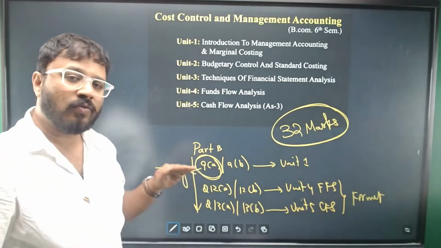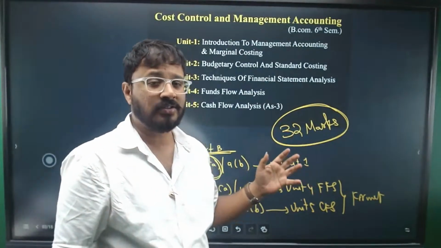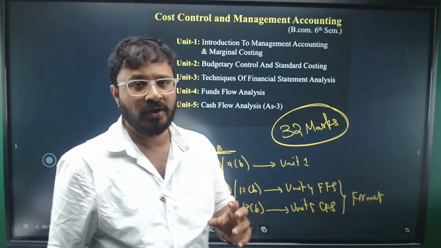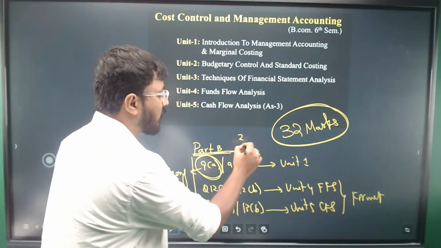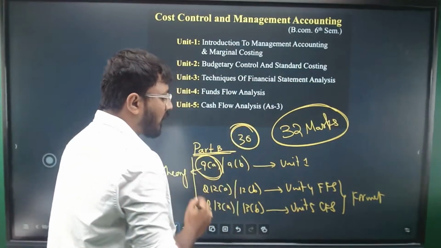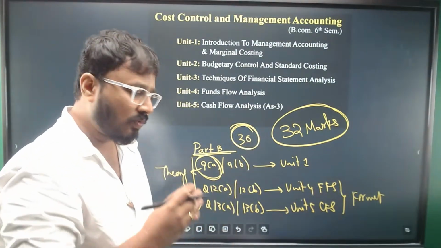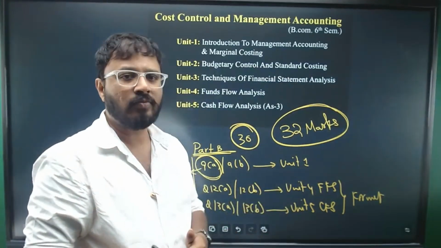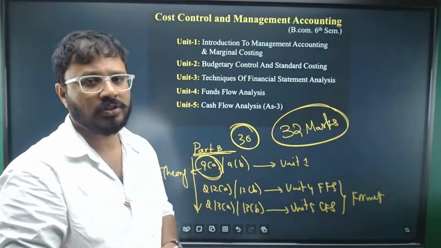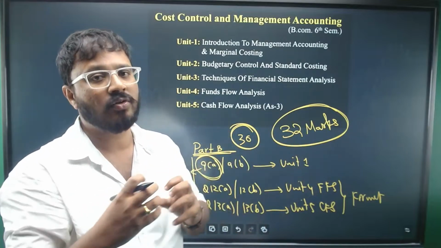The reason I want you to start with Part B is to get maximum marks within limited time. Just with these three questions, you can get 36 marks if you solve them perfectly. You'll have enough time after solving these three questions, and can easily grab marks from the other questions.